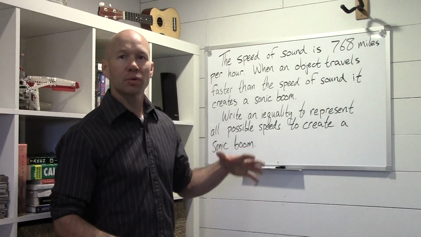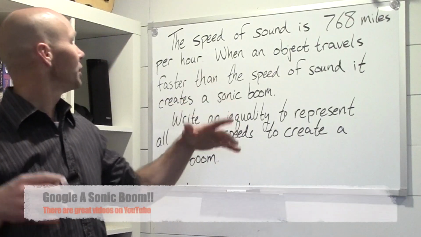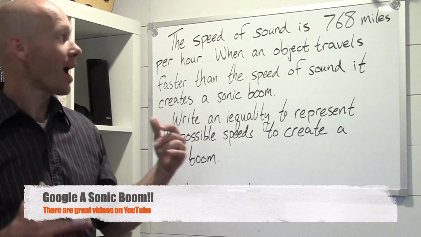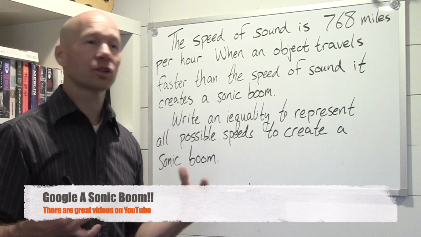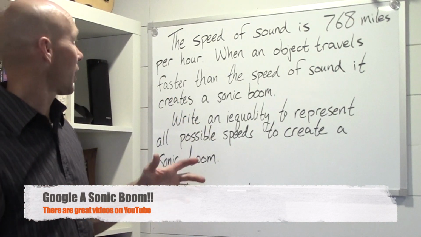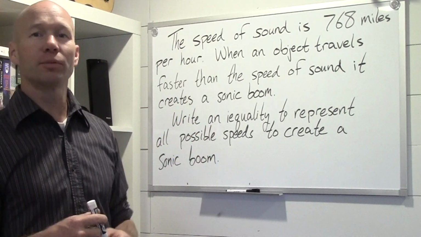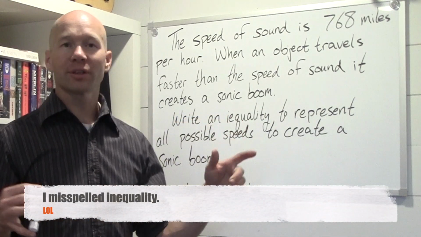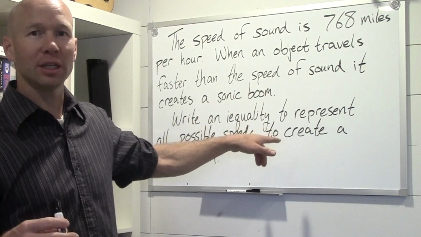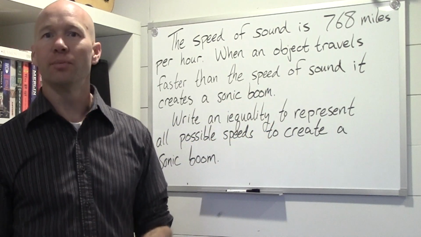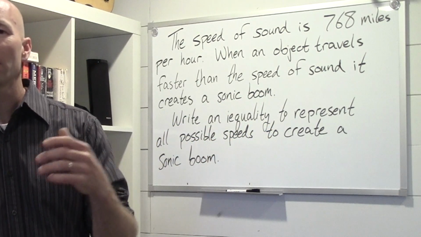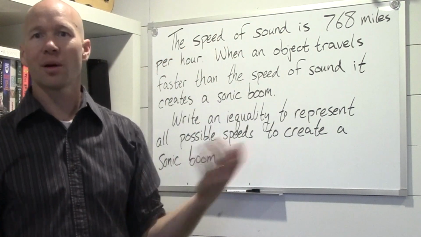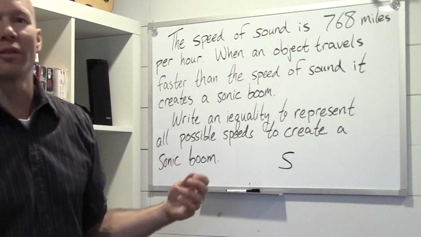Alright, let's read this problem together. The speed of sound is 768 miles per hour. When an object travels faster than the speed of sound, it creates a sonic boom. Write an inequality to represent all possible speeds to create a sonic boom. Alright, let's pick a variable for the speed. Well, S is going to be our variable.